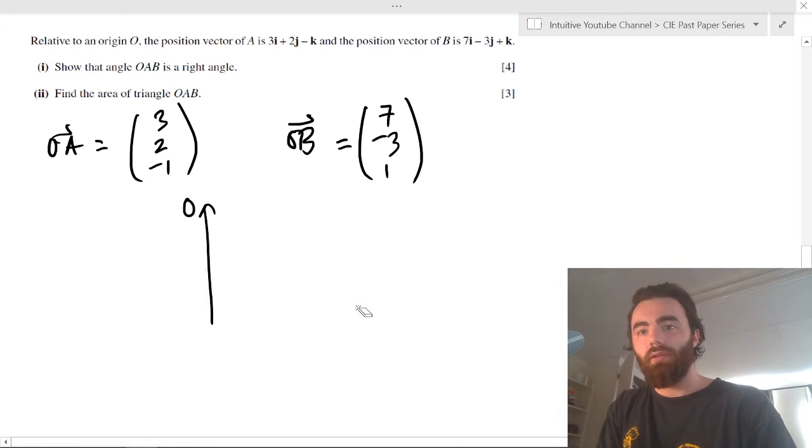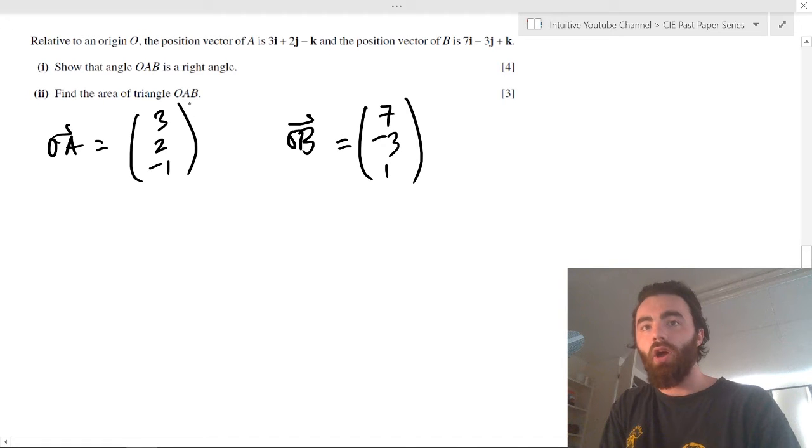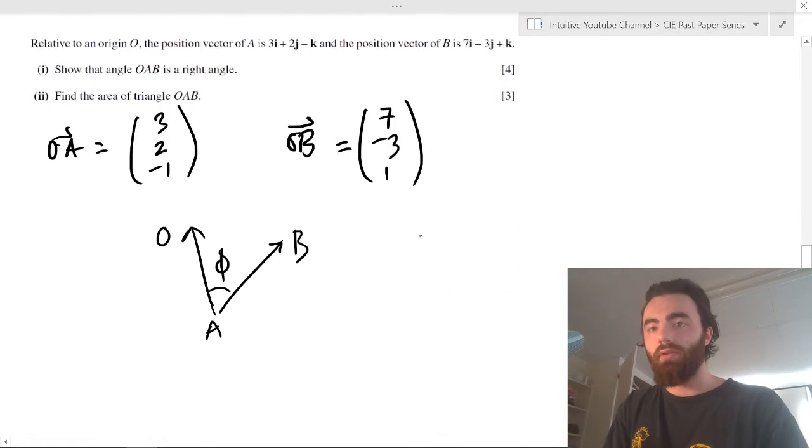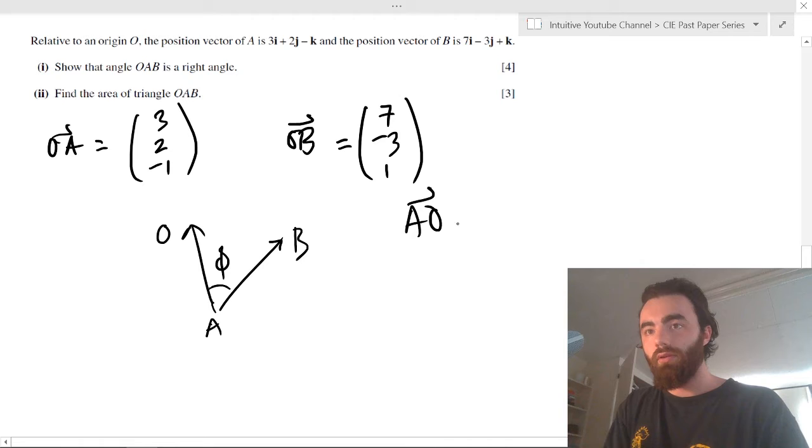So that would be the angle between AO and the angle between AB. We have to show that is 90. You have to show that this angle here is 90 degrees. And the way you do that is you say, well, because we showed here, remember, that means that AO dotted with AB equals 0.